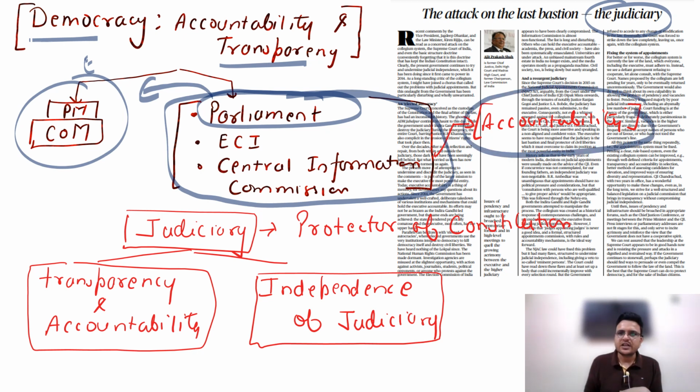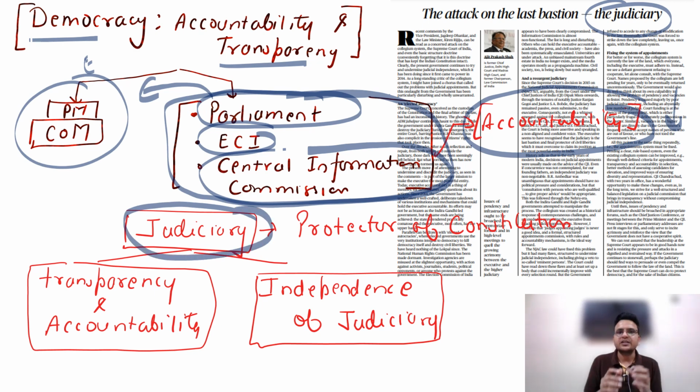These institutions are important to ensure accountability of the government, but with the Election Commission of India we have seen issues with regard to removal and appointment. The Central Information Commission is not able to control the executive. So we can say that government accountability is going down. And again, we have an important pillar, the judiciary, which ensures accountability of the government toward the people.